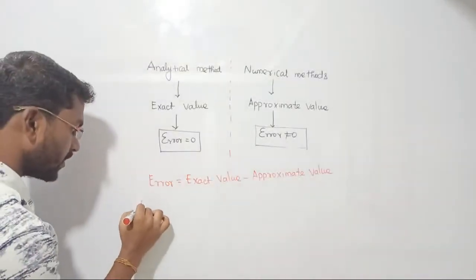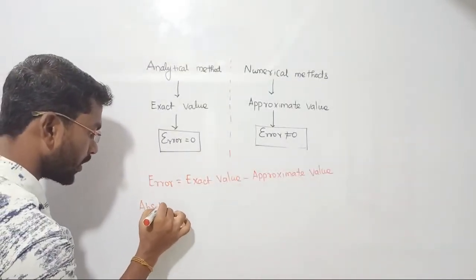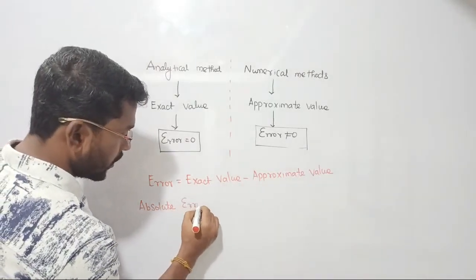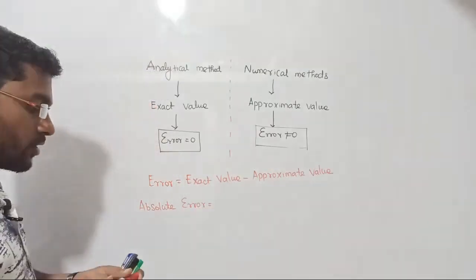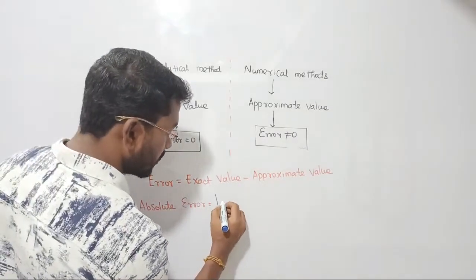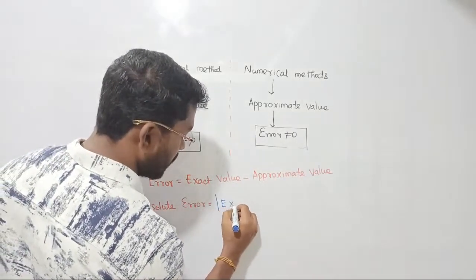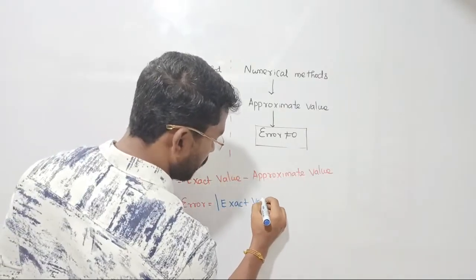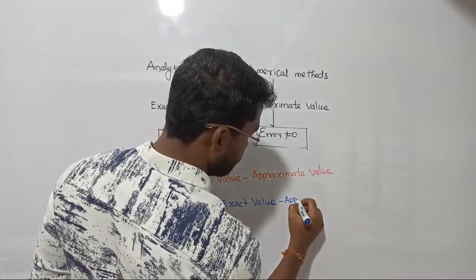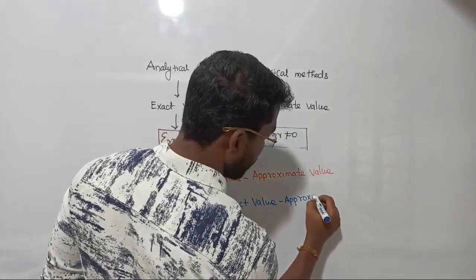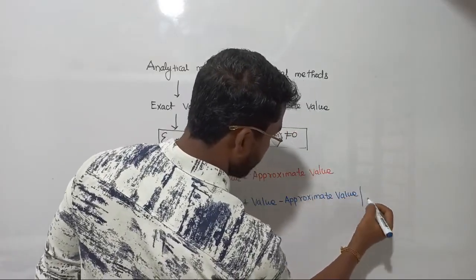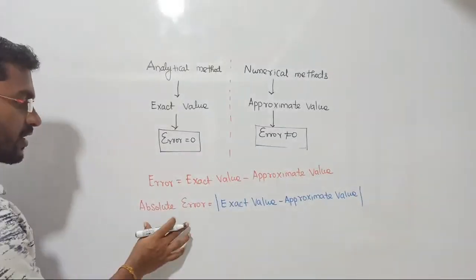Suppose in your examination you are requested to find the absolute error. Absolute means they are only asking for the magnitude. So if you are tested for absolute error, you should take the mod, which means you are not supposed to consider the sign at all. Just tell me the answer, what will be the error. That is enough. Exact value minus approximate value, fine. This is called absolute error.